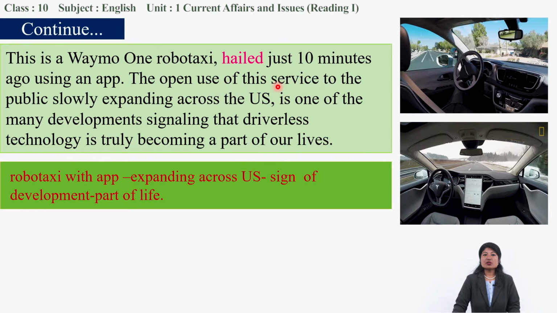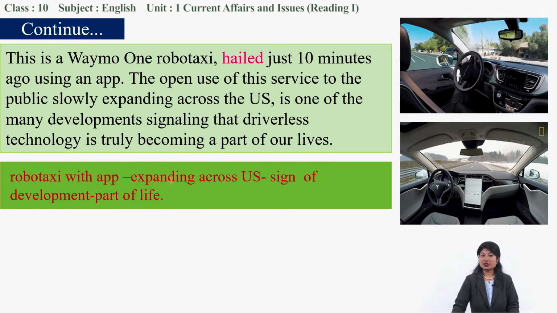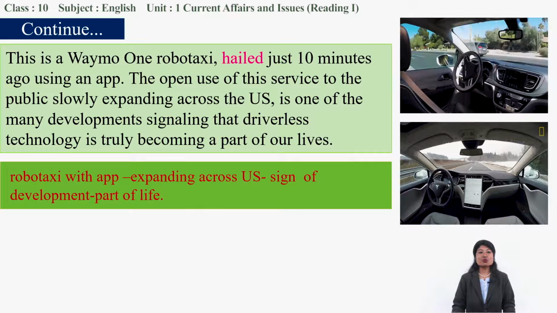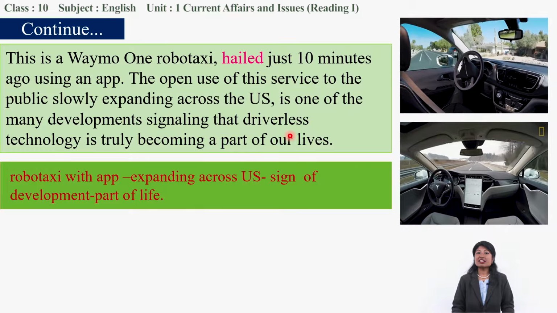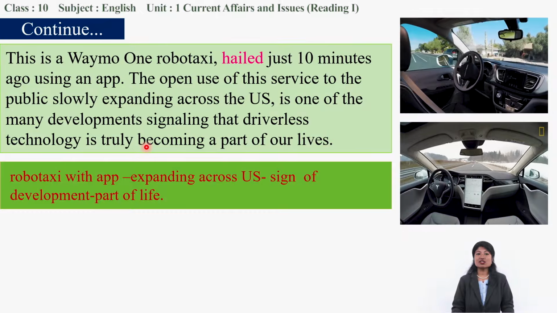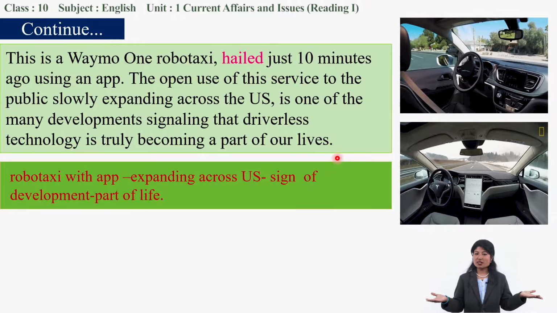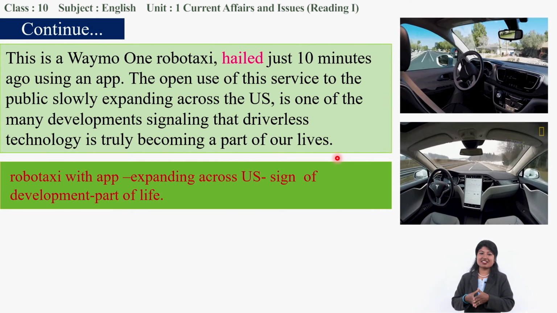The open use of this service to the public is slowly expanding across the US. So slowly the use of driverless cars is expanding in the US. It is one of the many developments signaling that driverless technology is truly becoming a part of our lives. What is becoming a part of our life? The driverless car.